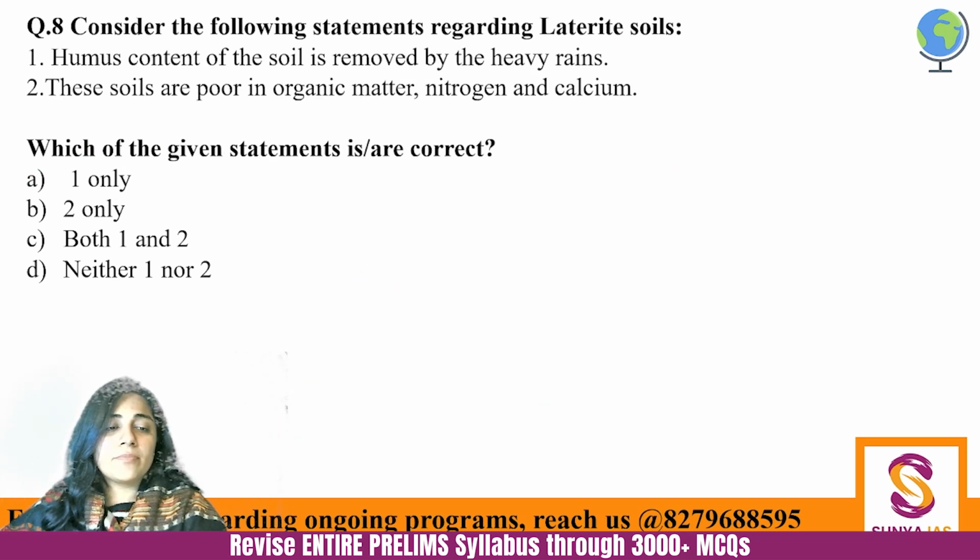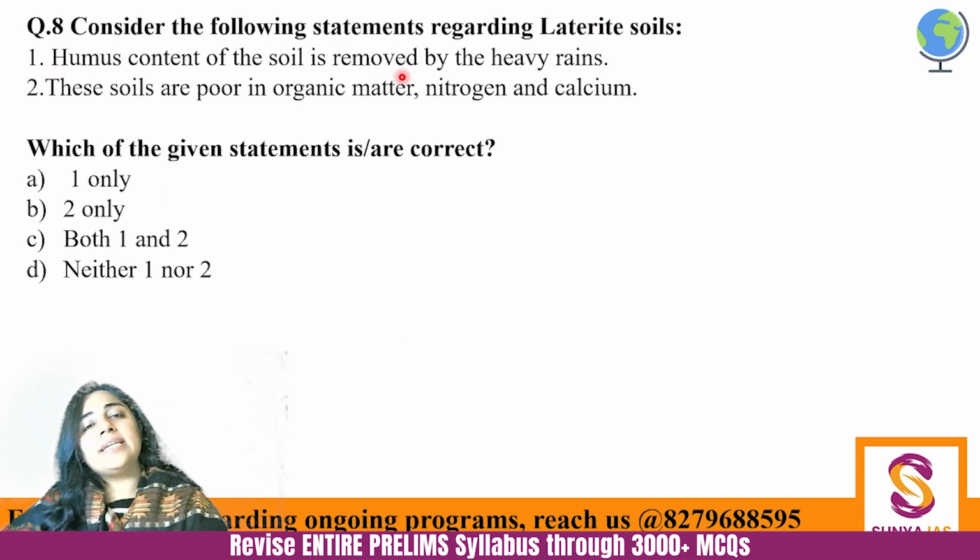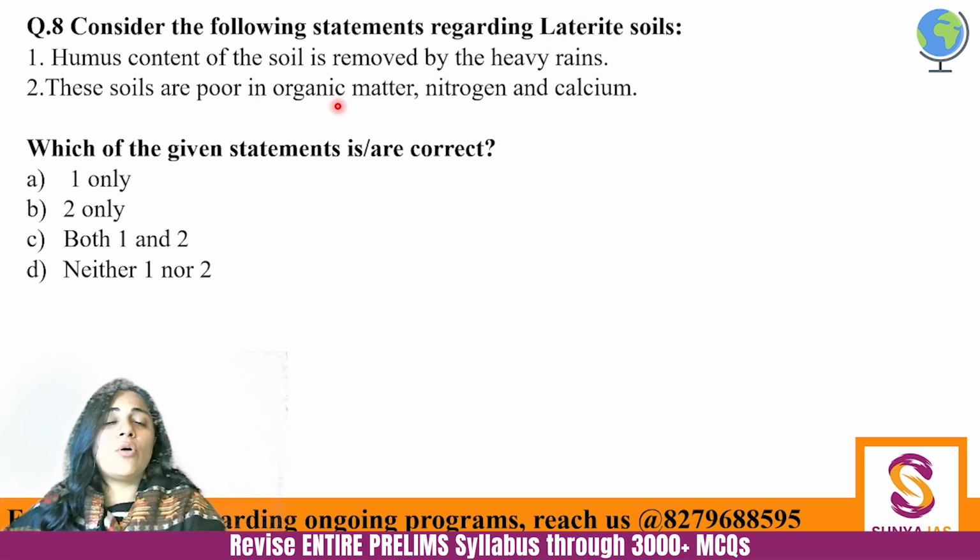Next one. Consider the following statements regarding laterite soils. Humus content is removed by the heavy rains, and these soils are poor in organic matter, nitrogen, and calcium. So, which of the given statements are correct? Both the statements are easy to understand, and both are correct.